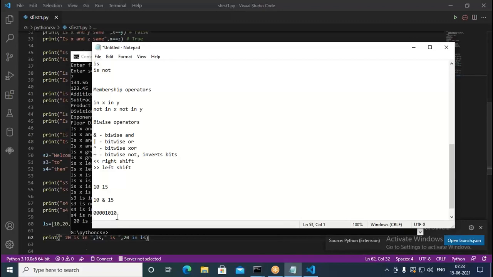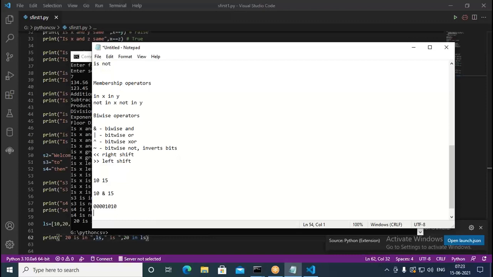So 0 into 1 is 0. But in the twos place, how much do you have? 1. 1 into 2 is 2. In the fours place, you have 0, so that value is 0. But in the eights place, you have 1. So 8 plus 2, how much is it? 10. So decimal 10 is equal to 00001010 in binary format.